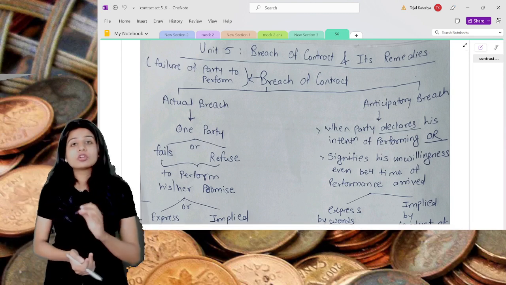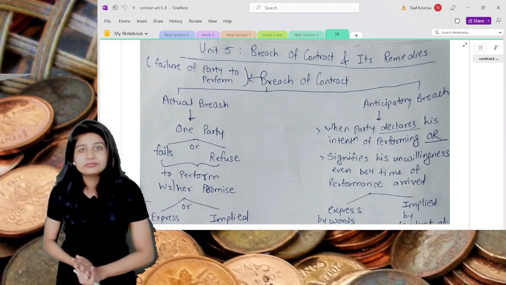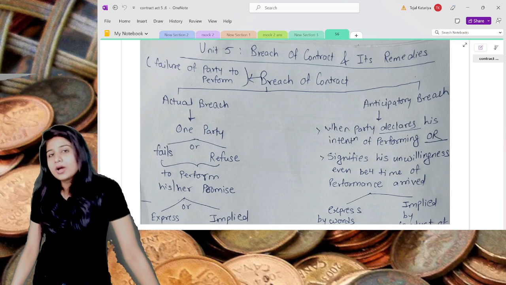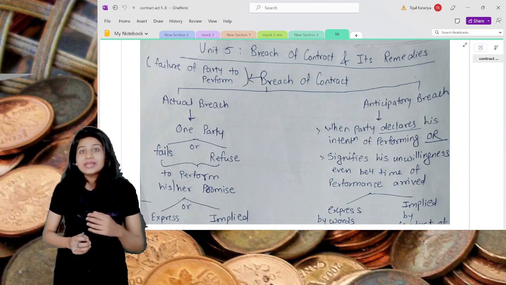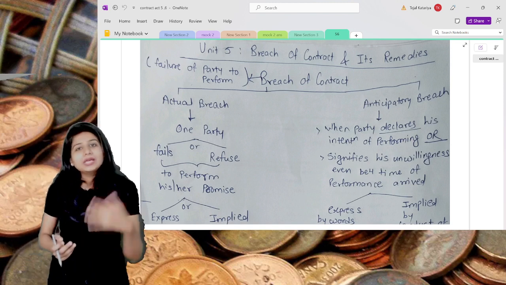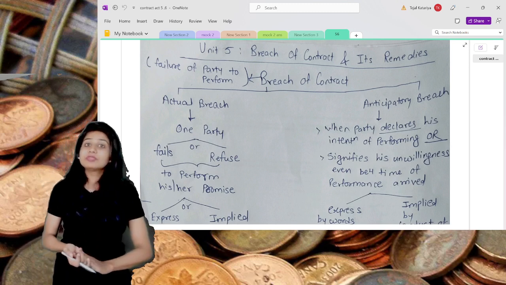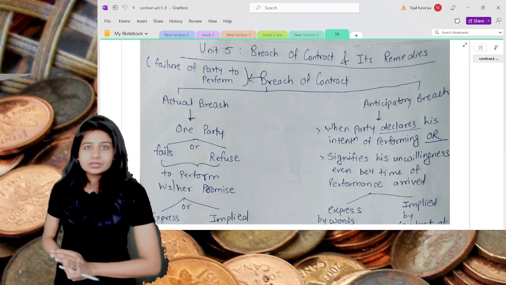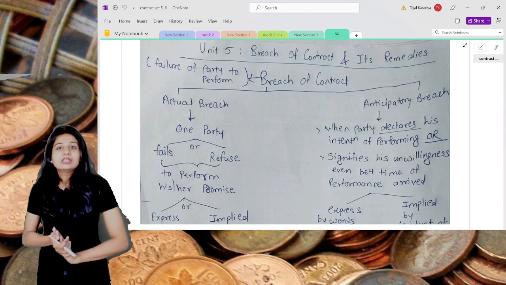Today, we will be revising one of the most important units from the Indian Contract Act, that is Unit number 5, Breach of Performance. You will get a 5-mark question or maybe a 4-mark question from that particular unit. We will try to revise whatever is important from your examination perspective, plus whatever will be 3-star and 2-star questions. We will be revising all those questions also. I have summarized the entire unit in a maximum of 3 pages.